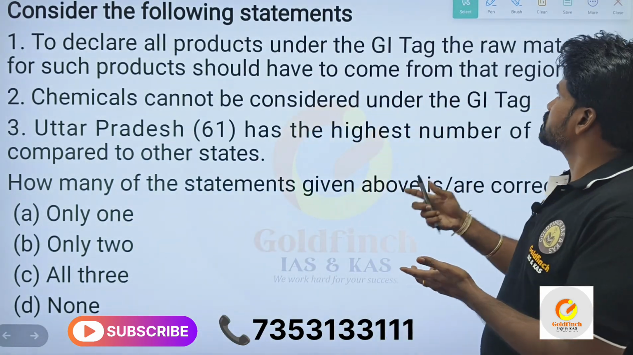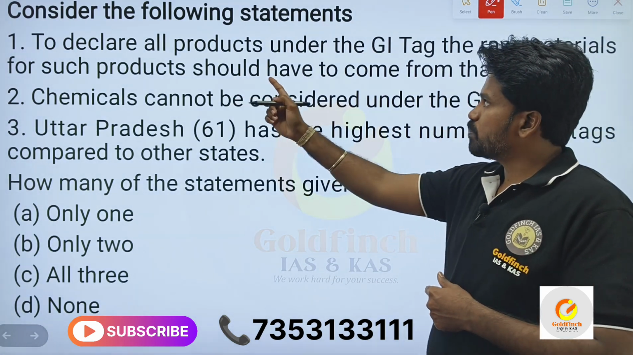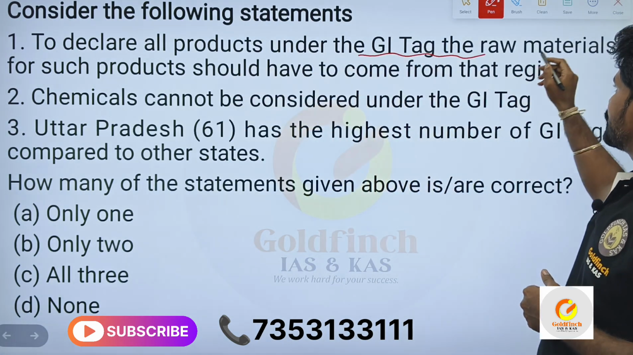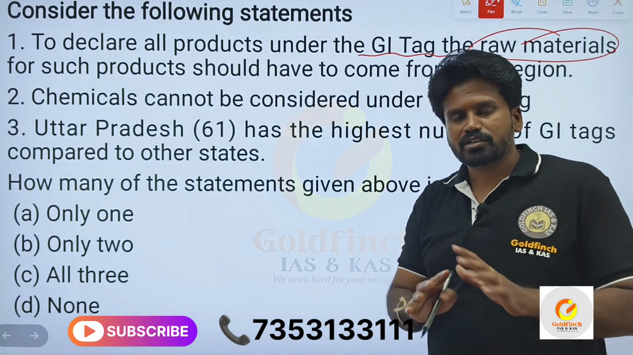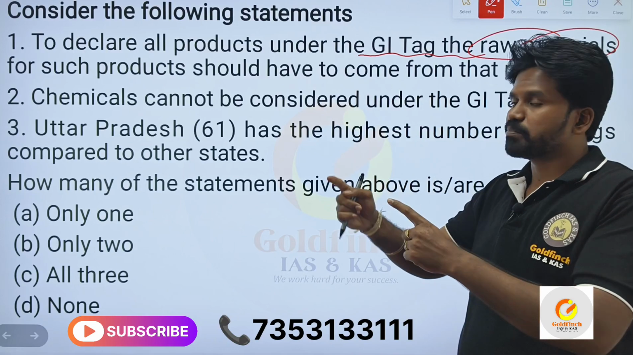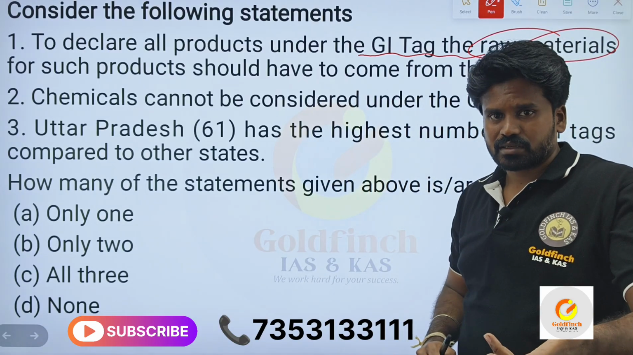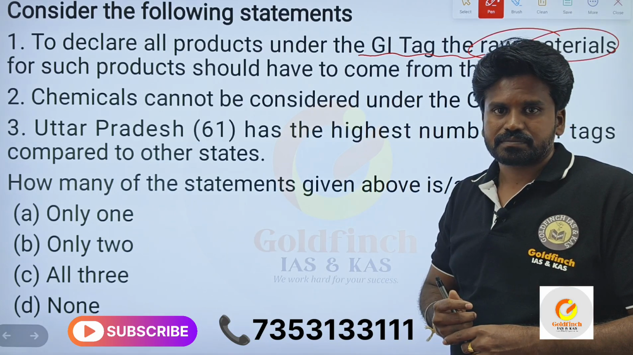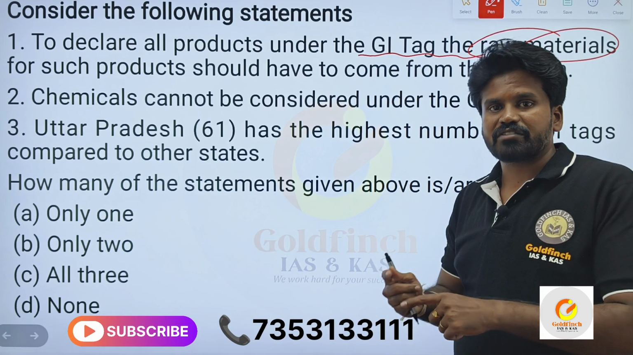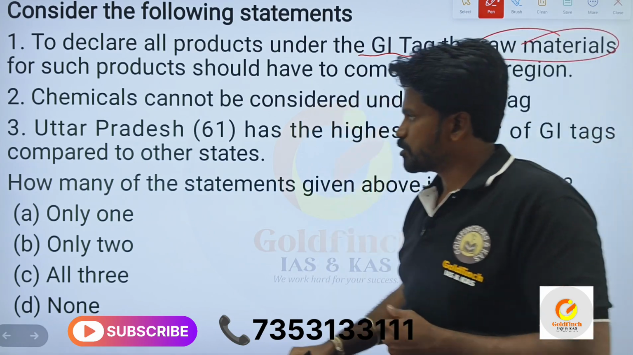Why are none of them correct? To declare products under the GI tag, it is not mandatory that the raw material should come from that particular place only. What about Malbari silk? That is actually coming from Karnataka, but it is being woven in Kanjivaram. Correct? So this statement absolutely goes wrong.